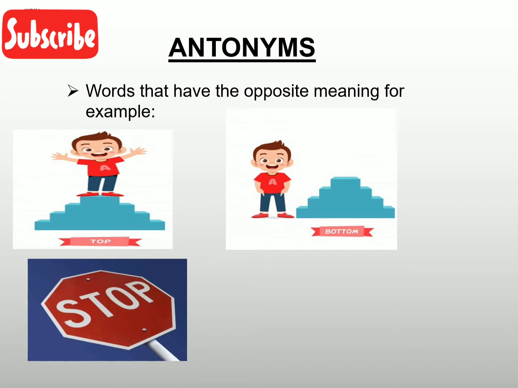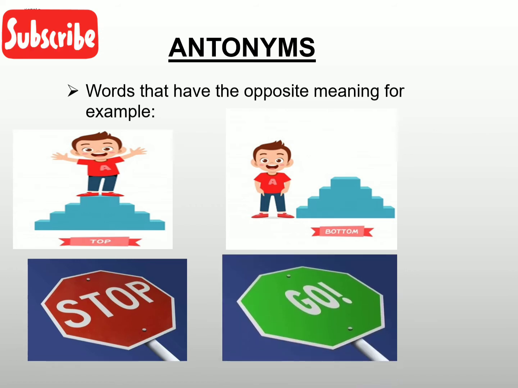The next word appeared, and that is stop. What comes in your mind? What could be the opposite of stop? Can you tell me? Go. Great. So what is antonyms? These are the words that have the opposite meanings from each other, because the word ant is from the word anti. Anti means against, or anti means opposite. So synonyms means similar, antonyms means opposite or different.